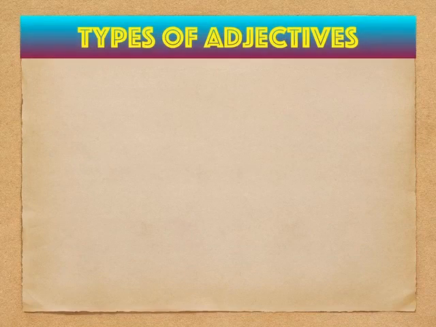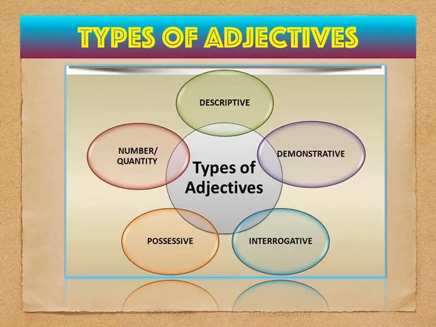There are many types of adjectives. Let's see which are those. The adjectives can be descriptive, demonstrative, interrogative, possessive, and number and quantity. So there are different types of adjectives, but today we would study two of them. So let's study the first one, that is descriptive adjectives.